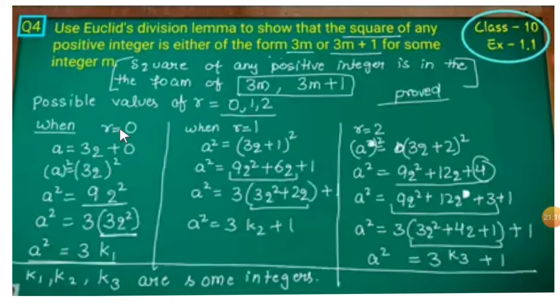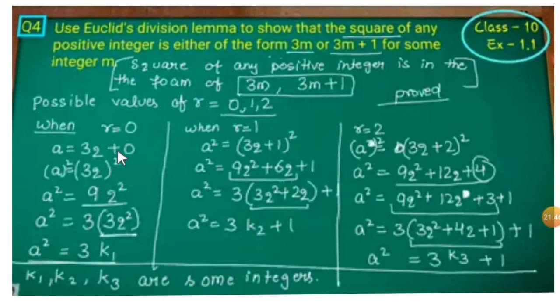First case, when r is equal to 0. Substitute r is equal to 0 in Euclid's division lemma, a is equal to bq plus r. The value of b is already taken as 3, so a is equal to 3q plus 0.